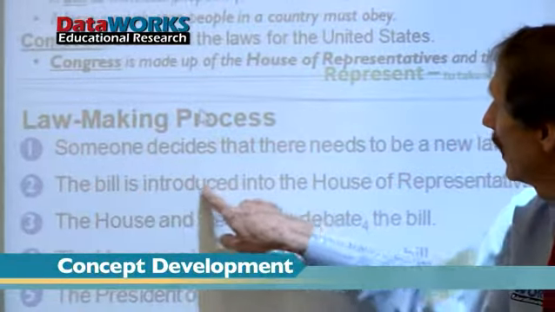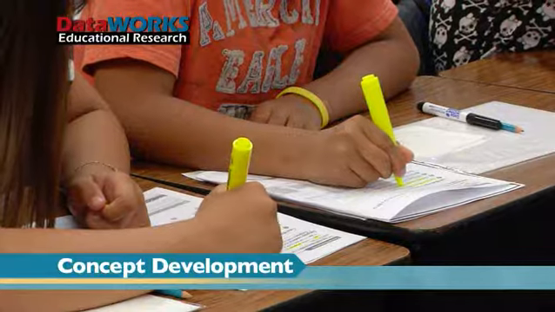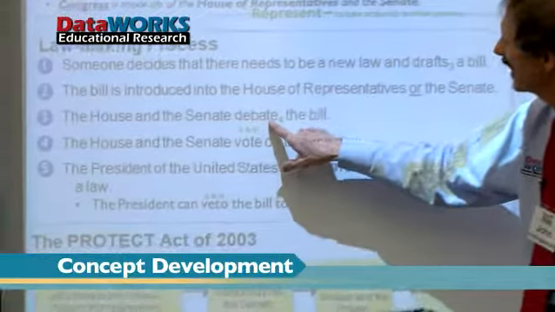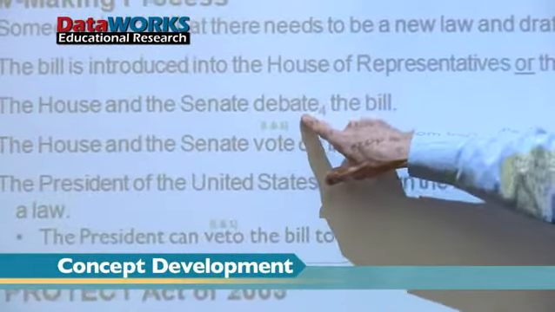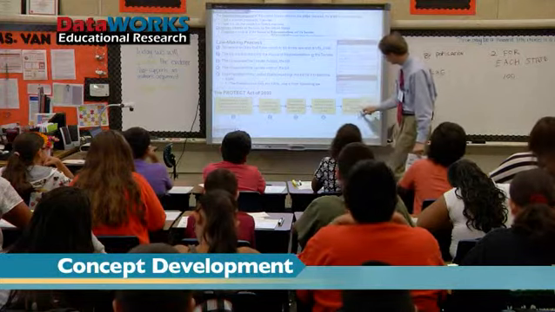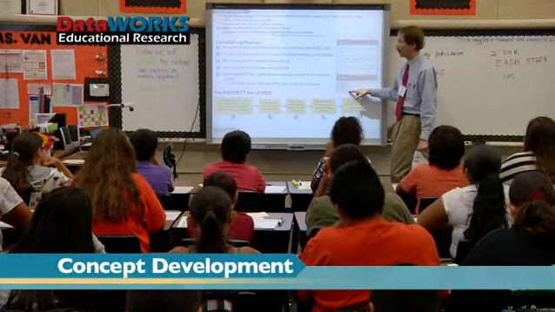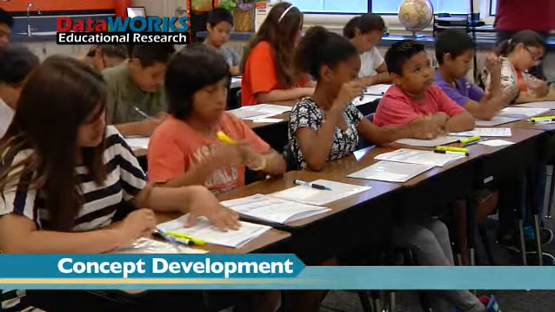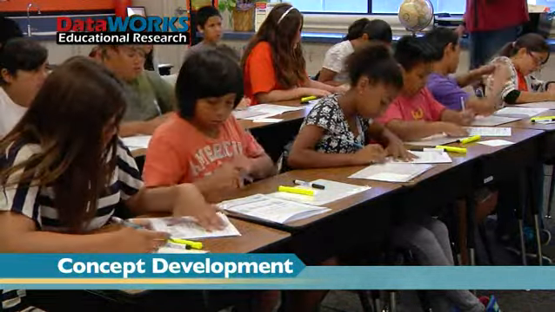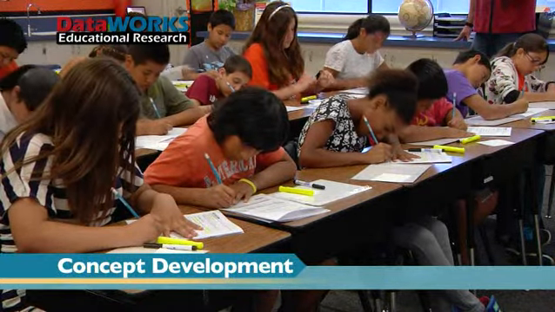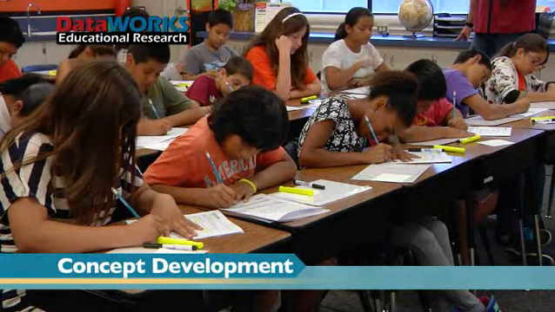Highlight. Bill is introduced. Can you do that? Introduced, House or Senate. This word is debate. Can we say the word? Debate. Let's look at the footnote. What does number 4 say? Discuss. Can you just write in here with your pencil, argue? Debate something, what we're going to argue about it. We're going to discuss it. Is this a good idea or not? And sometimes we argue about it, but other times we just discuss the pros and cons, whether we're in favor of it or against it.